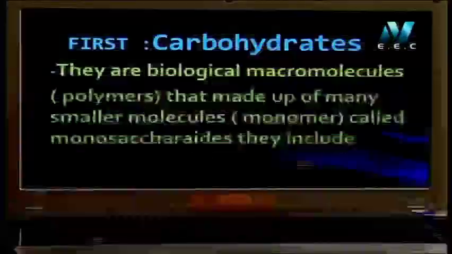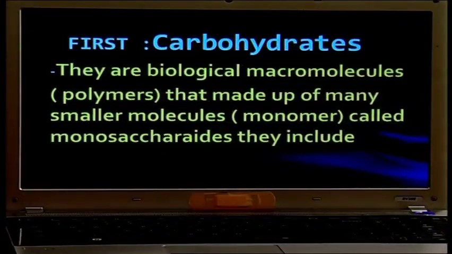We call it monomers. يعني أنا لما باكل لقمة عيش, لقمة العيش دي polymer. لابد إن جسمي يبدأ عشان يفهمها كويس, لابد إنه يعملها break down into monomers. هذه المونيمرز هي دي اللي passing through the blood to all body cells. يبقى لما نيجي نتكلم على الكربوهيدرات هنقول they are biological macromolecules, polymers that are made up of many smaller molecules called monomers.